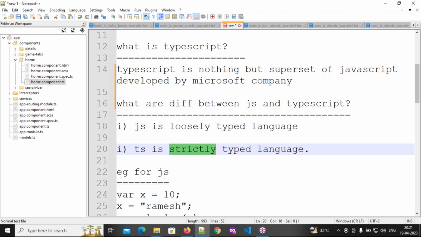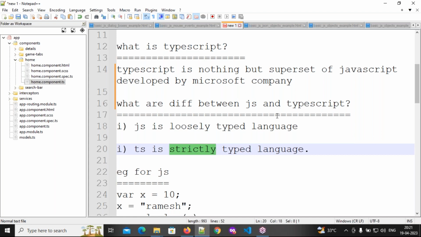For alphabets, the data type will be string. For alphanumeric values, the data type will be string. For alphanumeric with special characters, the data type will be string. For true or false, the data type will be Boolean. With a strictly typed language, whenever we declare a variable, we need to mention the data type. But in a loosely typed language, there is no need to mention the data type, so it will accept any type of data. That is the difference.